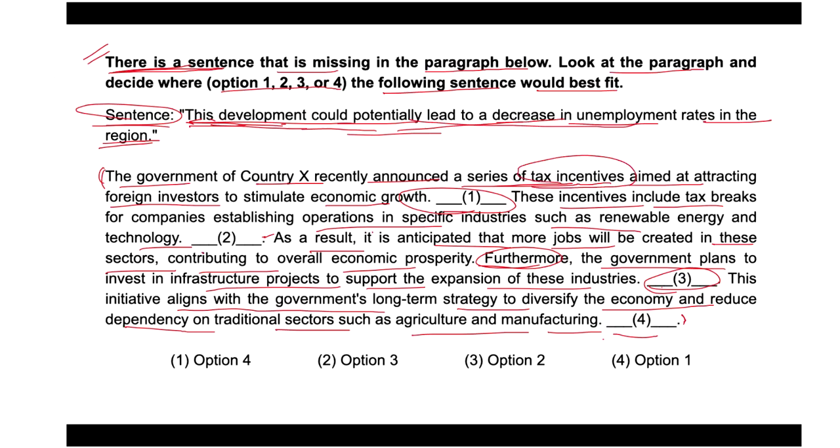The flow of information would be disrupted, isn't it? The government of country X recently announced a series of tax incentives aimed at attracting foreign investors to stimulate economic growth.